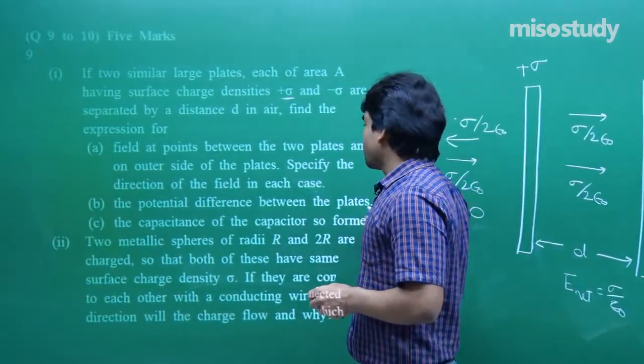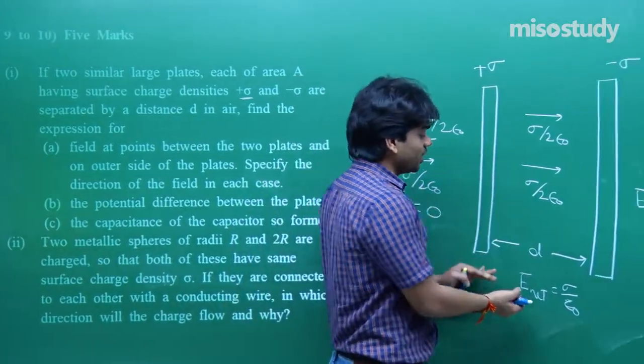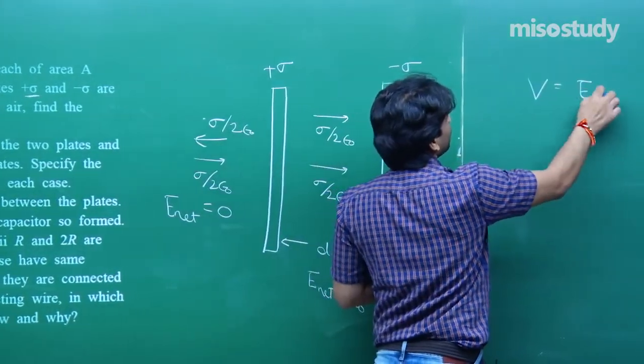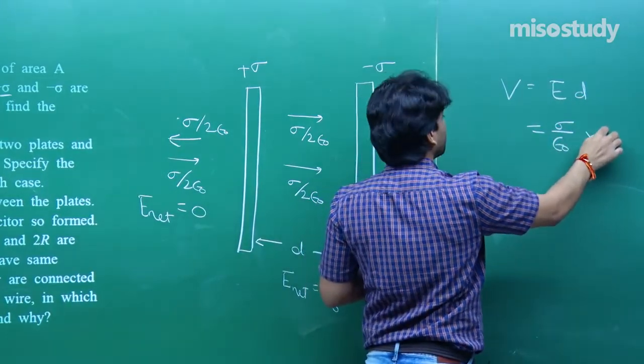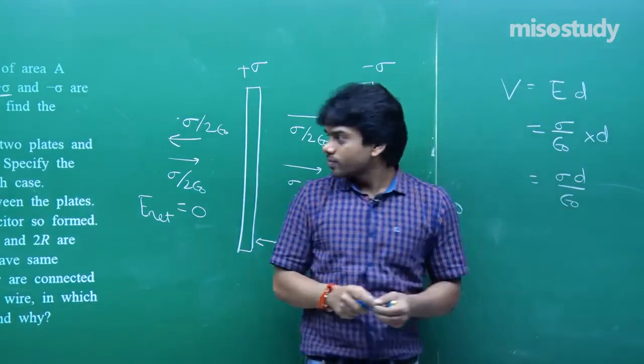Now you can evaluate the potential difference between the plates. The electric field is sigma upon epsilon naught. Potential difference, we know that V equals E into d, I am talking about magnitude. So sigma upon epsilon naught multiplied by d, sigma d upon epsilon naught, that is easy.